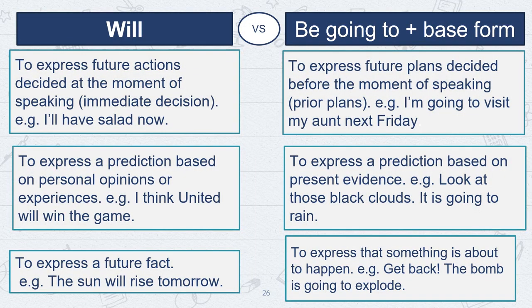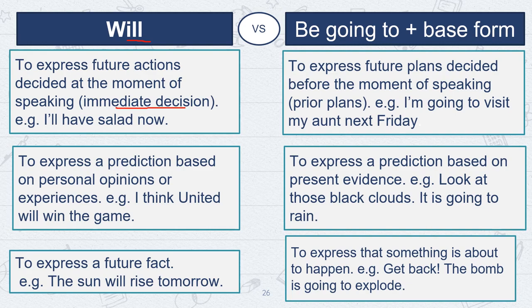Now let's have a look at the difference between will and be going to plus base form, or we can say verb first form. Will is used to express future action decided at the moment of speaking, or we can say immediate decisions. For example, I will have salad now.